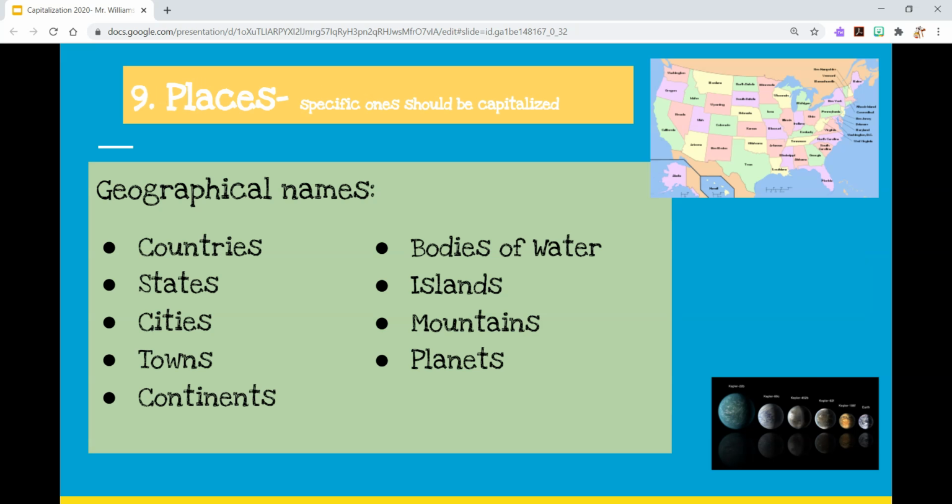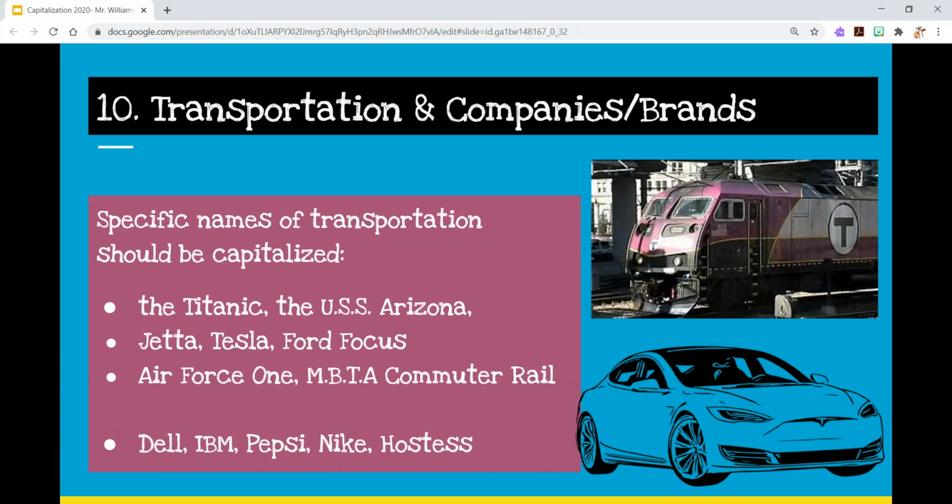Speaking of that, number 9. We kind of covered this a little bit with nationalities, but specific names of places, geographical names, are capitalized. So we've covered countries here, maybe continents. But towns, cities, states, bodies of water, islands, mountains, planets, none of these words would be capitalized in general. They're common nouns. But if I'm talking about a specific mountain, the example from the slide way back when was Mount Kilimanjaro, we capitalize both those words. If you're talking about a planet, whether it's Neptune or any of them, that's capitalized. Pick a city like Boston or a town like, let's go with Norfolk, that's capitalized. All these things are capitalized when it's a specific example of any of these things.